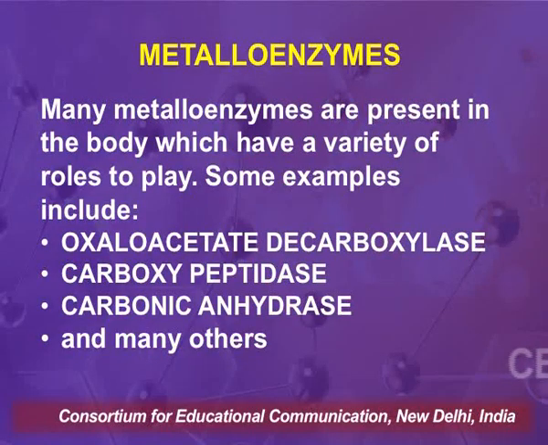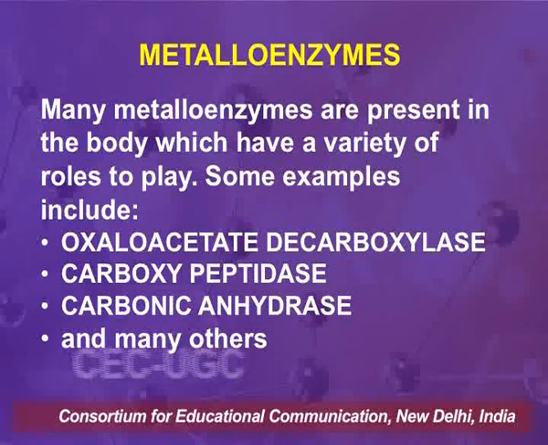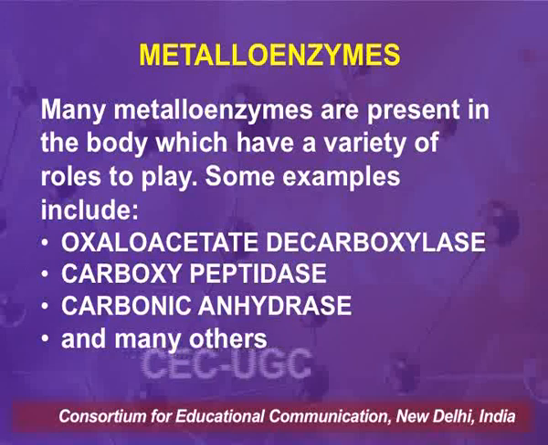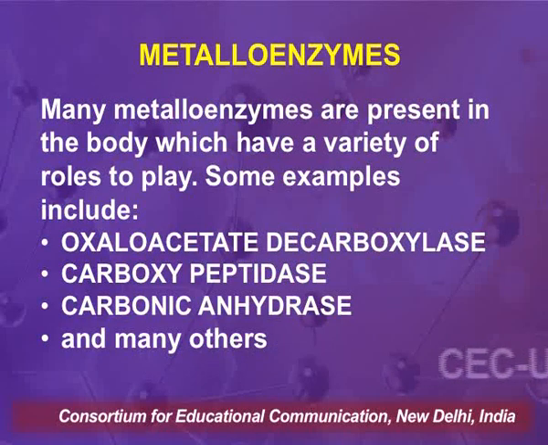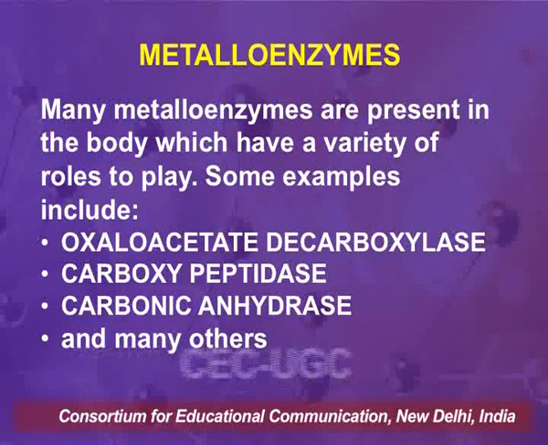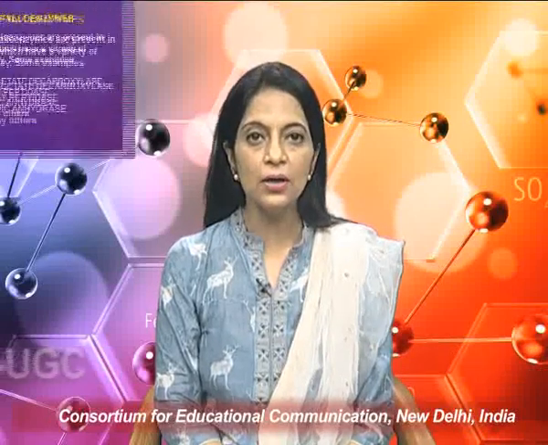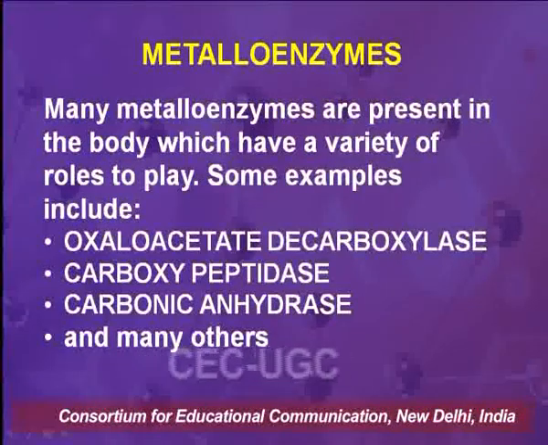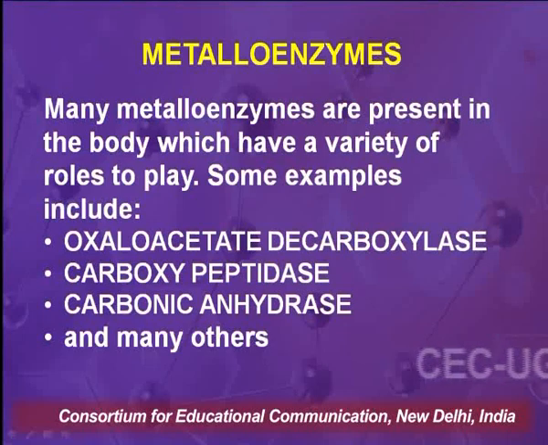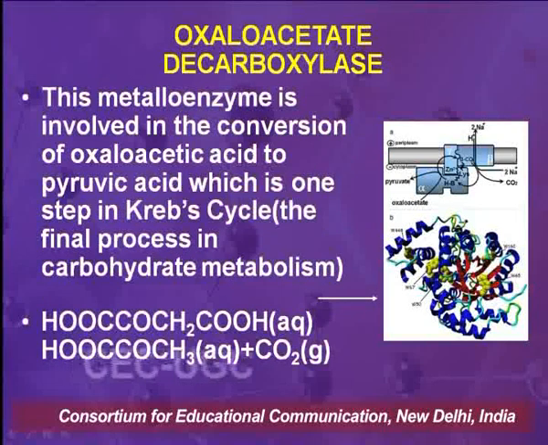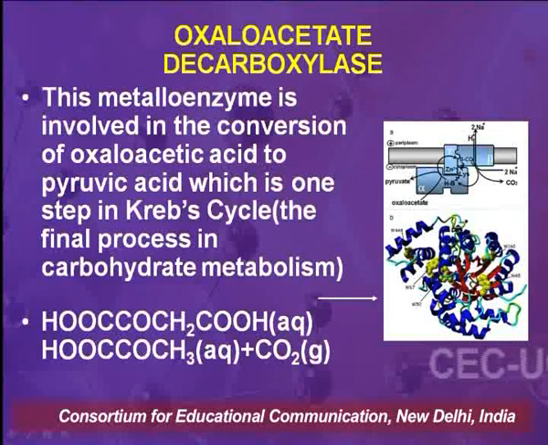Metallo enzymes, as the word goes, are those enzymes which contain a metal ion. Many metallo enzymes are present in the body which have a variety of roles to play. Some examples include oxaloacetate decarboxylase, carboxypeptidase, carbonic anhydrase, and many others. So, we first discuss the mechanism of action of oxaloacetate decarboxylase. For that, we first need to understand what this enzyme is.